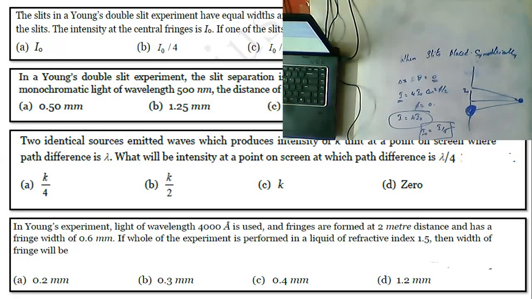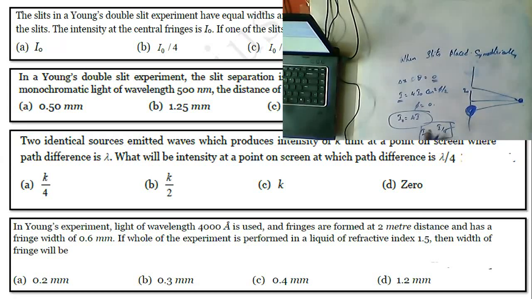So which is your option, Nana? B is your option, I naught by 4. Of course, the intensity of the central fringe is given directly. So we can rearrange I naught so that you can get your answer as before.